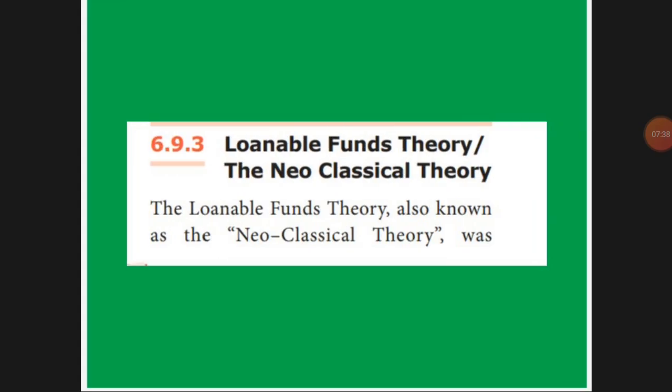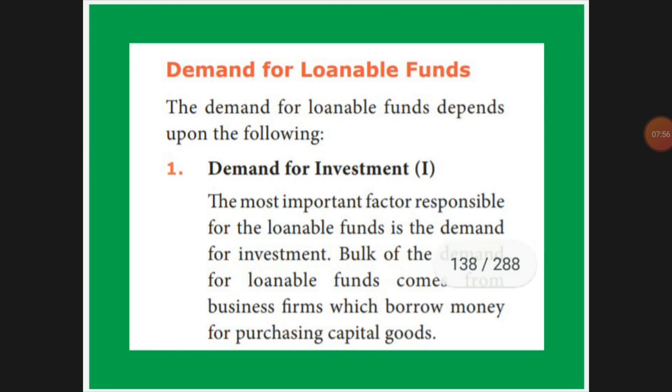Next, loanable fund theory. It is also called the neoclassical theory. This was developed by Swedish economists like Wicksell, Bertil Ohlin, Gunnar Myrdal and others. According to them, they divide this into three categories: demand for investment, demand for consumption, demand for hoarding.